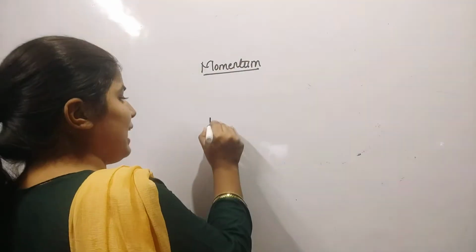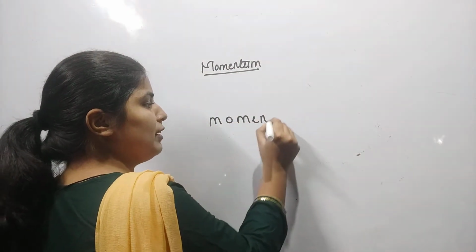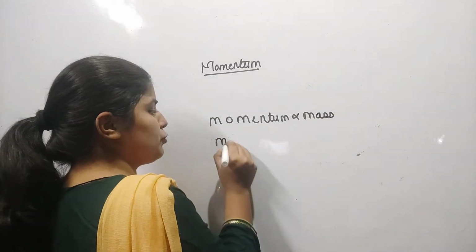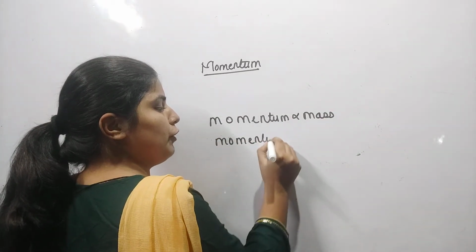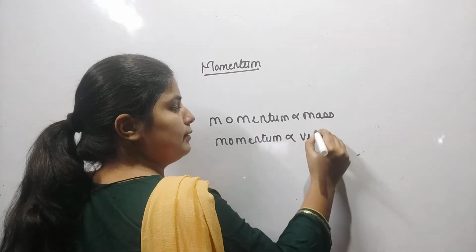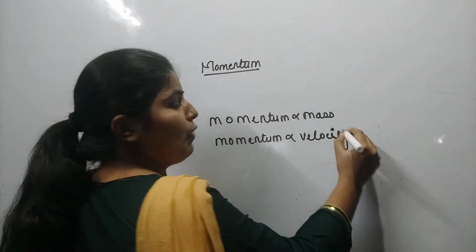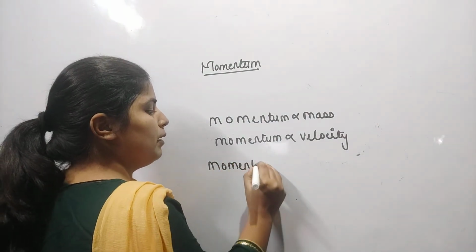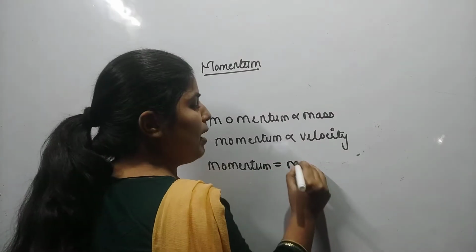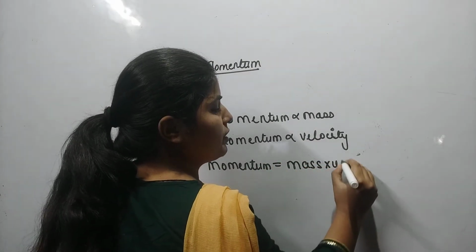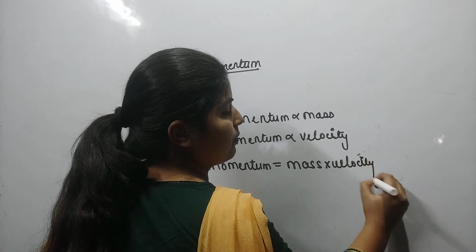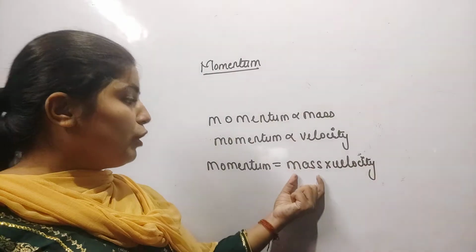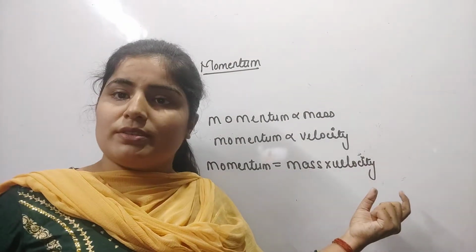So the momentum is directly proportional to the mass of an object, and it is also directly proportional to the velocity of an object. So finally we can say that momentum is equal to mass into velocity. So what will be the definition of momentum? Actually, it is a product of mass and velocity.